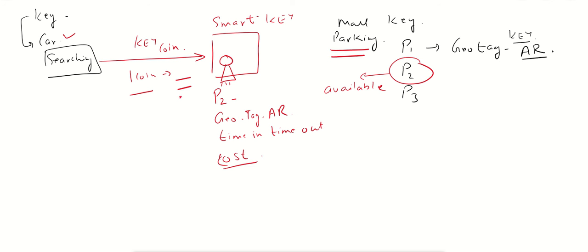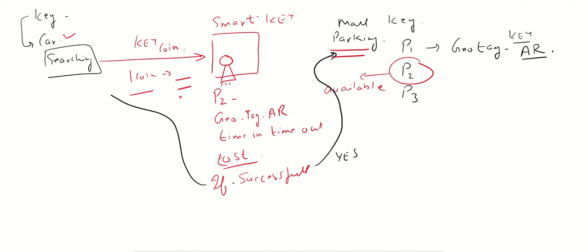If the contract is successful, the money will be transferred. If the contract is not successful, the money will be returned to the car owner or the customer.